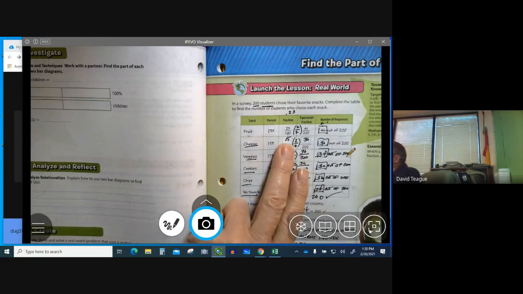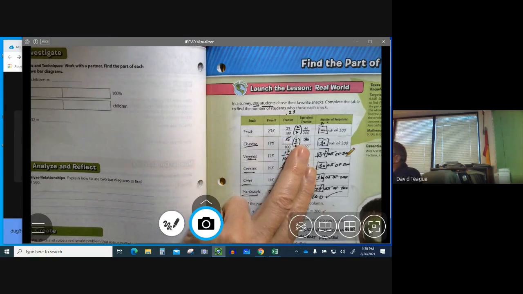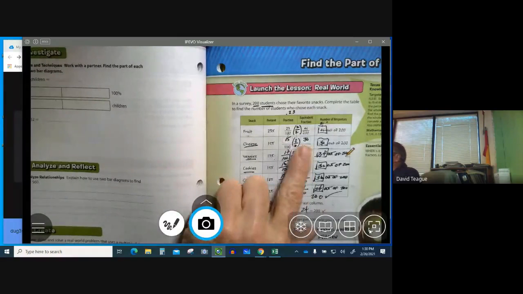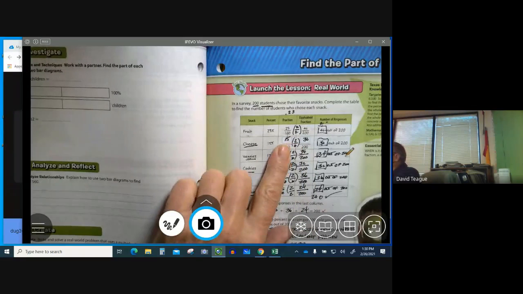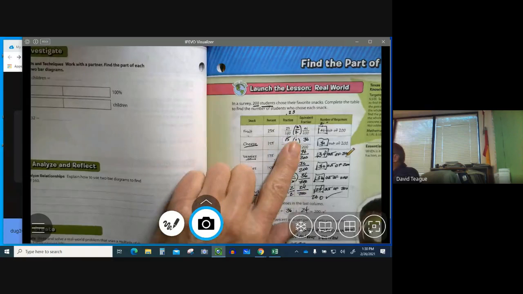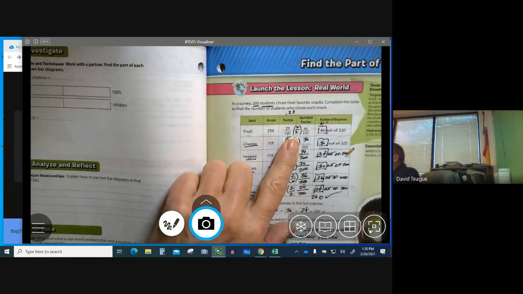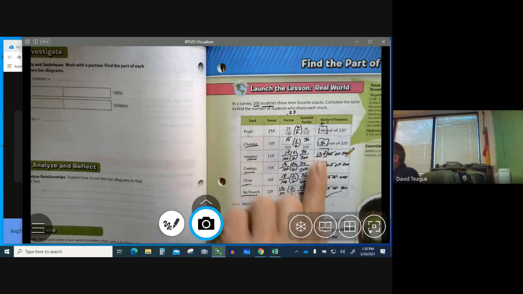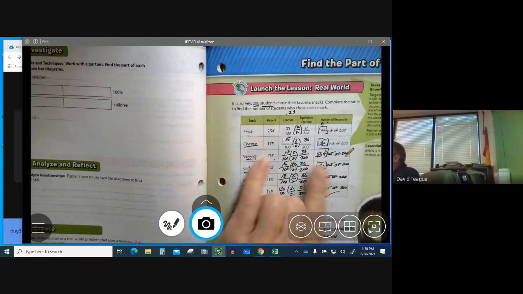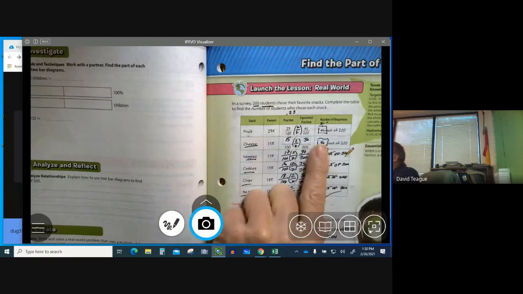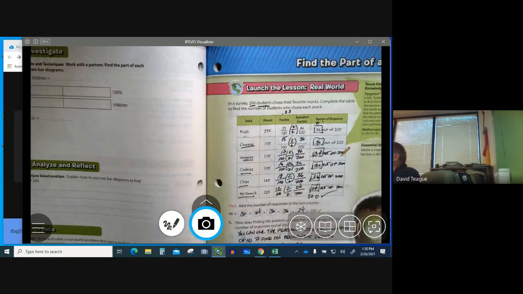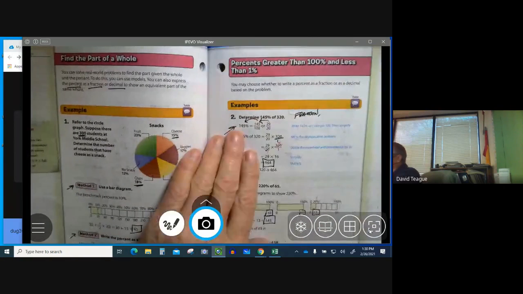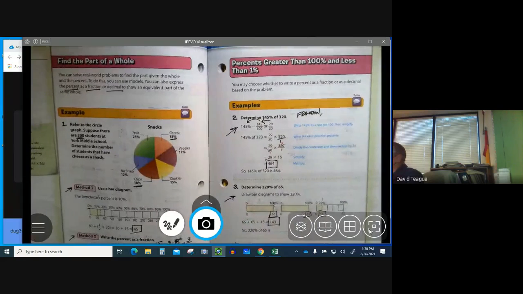So then we're going to find 23% of 200, right? So then we've got to find our scale factor. And so 100 to 200 is times 2. And then we have to multiply the same number by the numerator. So we now know that this same 23% of 200 is 46, okay?